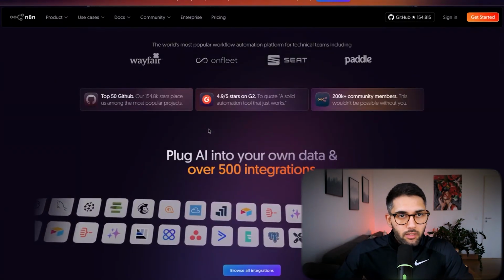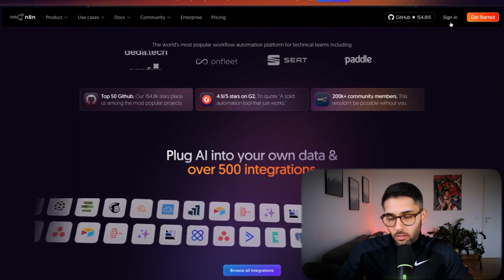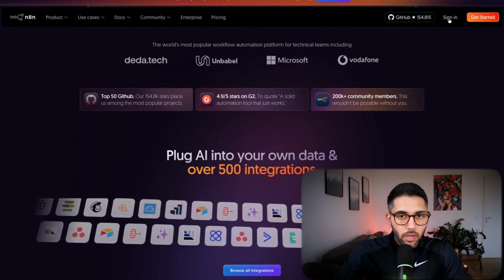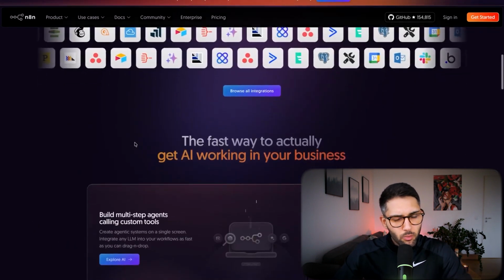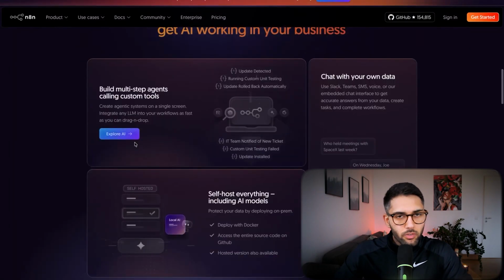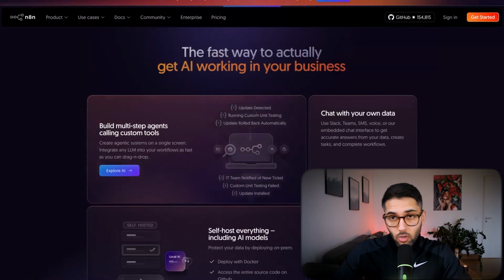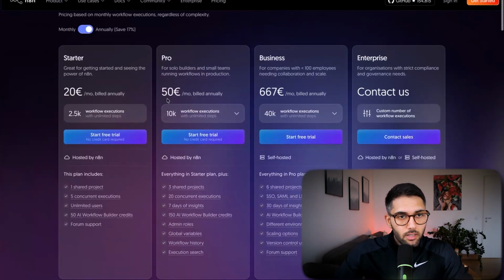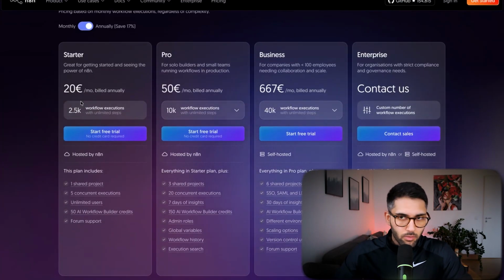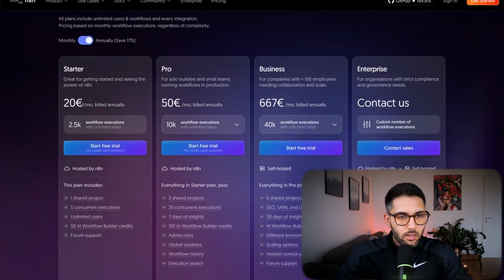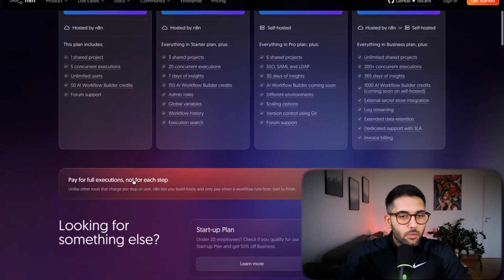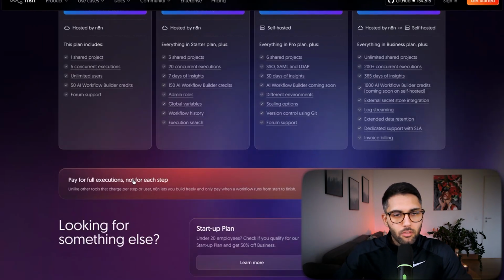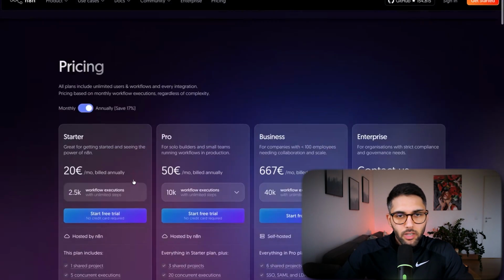To start with n8n, you can either get their subscription, so you can actually buy their cloud version, which I would recommend because it's easier. However, there are other options. You can install it on your computer, so you can use it actually for free, because here, if you look at the pricing, you have to pay 20 euros or dollars per month, and there are some limitations to the workflow. So if you want, you can self-host it on your computer for free. It requires some technical knowledge to be able to install it, however, that is also possible.